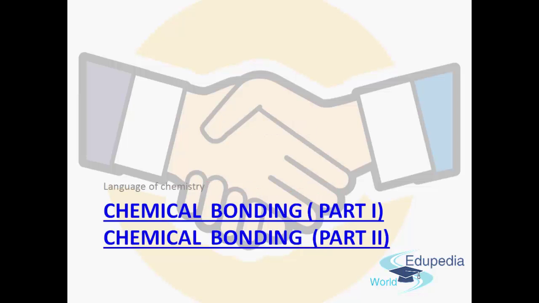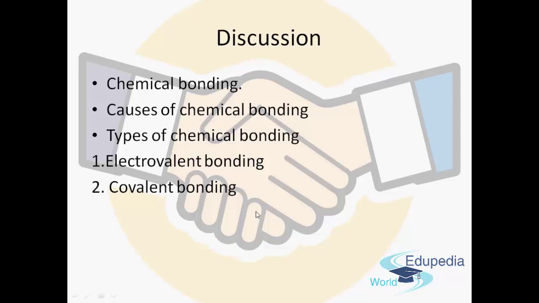Friends, today we are going to start with the last topic of the language of chemistry, which is chemical bonding. Here I have divided this topic into two sections, part 1 and part 2, to make the learning more effective. So let's start with part 1. In this part, we will be discussing chemical bonding, causes of chemical bonding, and types of chemical bonding, that is electrovalent bonding and covalent bonding. So let's start the session.